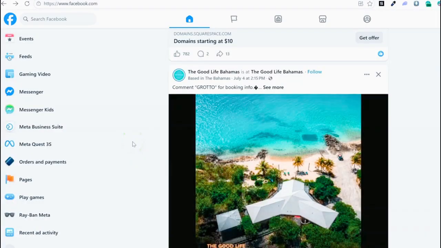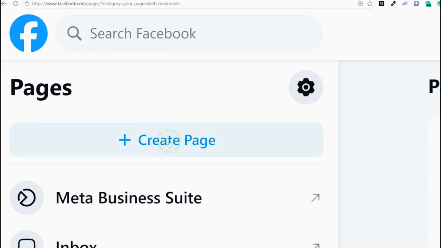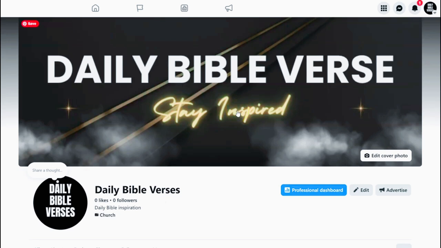So step 1, you want to set up your page, and you can do that by logging into your current Facebook account, and on the left hand side you will see pages. Click that, and then you see create a page. So Facebook will walk you through all of the steps to set up your page fully, and you do not need to spend weeks doing this. You should be able to do this in less than 1 hour, and you can use ChatGPT to brainstorm names, to create your banner and your logo.